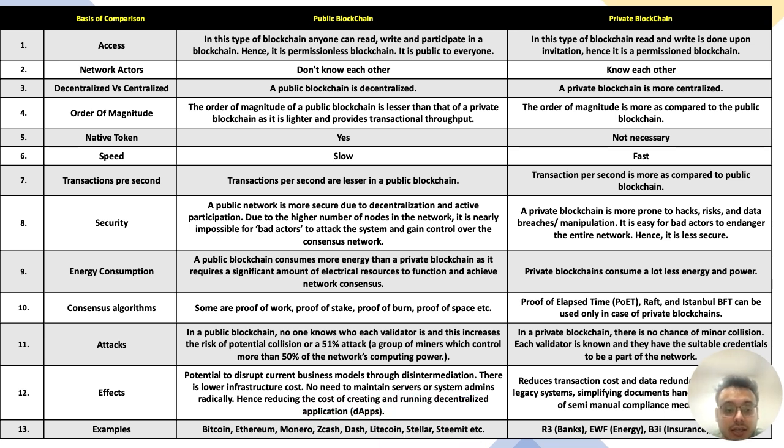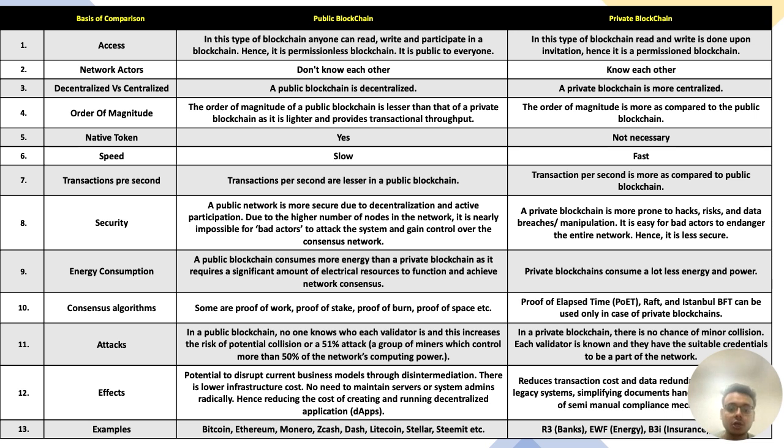In case of energy consumption, a public blockchain consumes more energy than a private blockchain as it requires a significant amount of electrical resources to function and achieve network consensus. Whereas in case of a private blockchain, it consumes a lot less energy and power. Consensus algorithm, some are proof of work, proof of stake, proof of burn, proof of space in case of a public blockchain. Whereas proof of elapsed time, Raft, Istanbul BFT can be used only in case of a private blockchain.